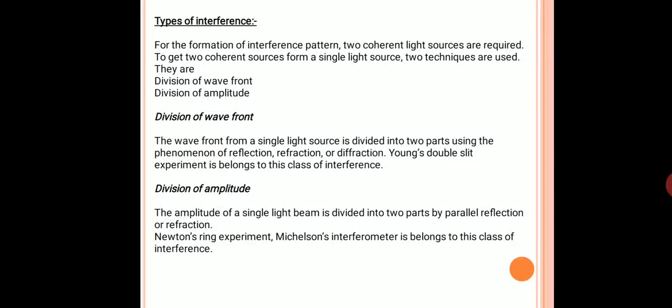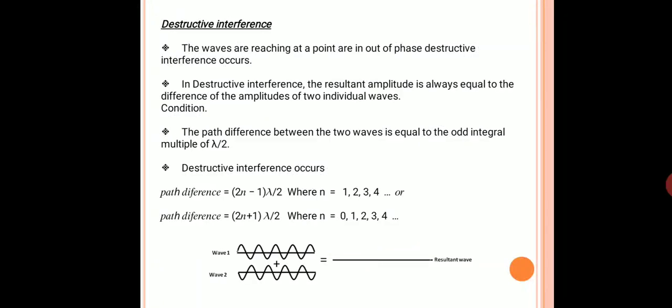The next technique is division of amplitude. In this case, the amplitude of the light beam is split, so due to the splitting of amplitude, the two light waves are superimposed. Then the interference phenomenon occurs. The best examples for this case are Newton's rings experiment and Michelson interferometer experiment.